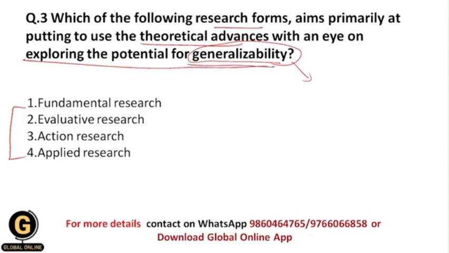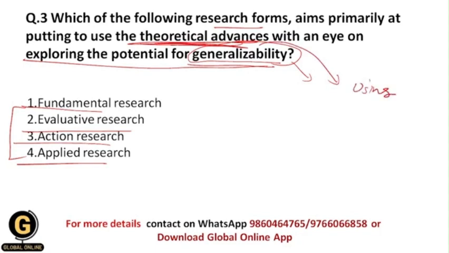So what is that research? Whether it is fundamental research, evaluative research, action research, or applied research. Students, here we are using the theoretical advances, and the meaning of this is that we are using different laws or principles. In other words, we are applying different laws and principles to our problems, and by using such laws and principles we solve the problems and get the solution.